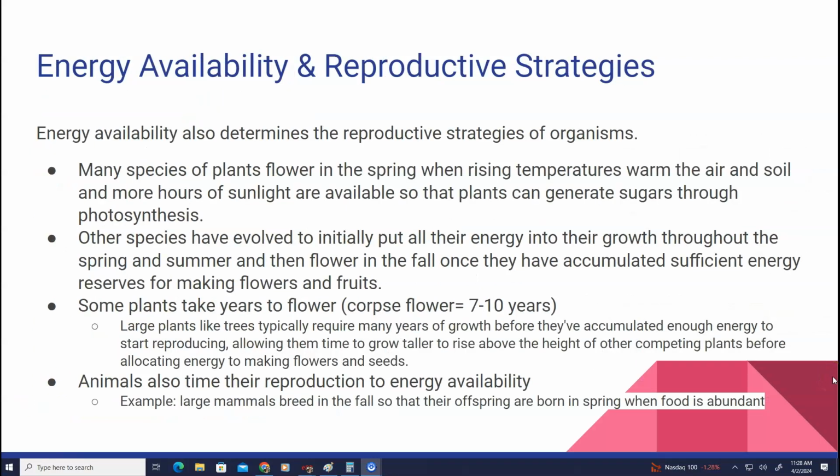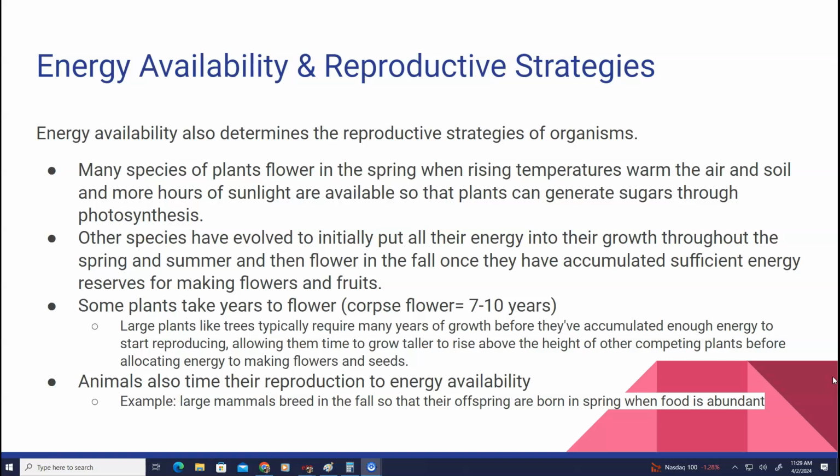Also, the amount of energy available will determine reproductive strategies of different organisms. So many species of plants flower in the spring when rising temperatures warm the air and soil and more hours of sunlight are available so that they can generate sugars through photosynthesis. Other species evolved to initially put all of their growth throughout the spring and summer, and then they flower in the fall once they've accumulated sufficient energy to make fruits and flowers. Some plants take years to flower. The corpse flower that we talked about in the last section of notes takes 7 to 10 years to bloom.